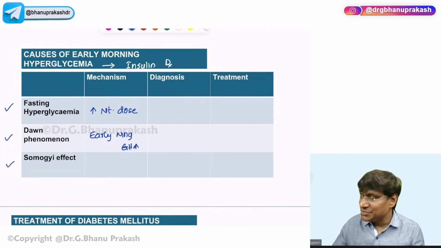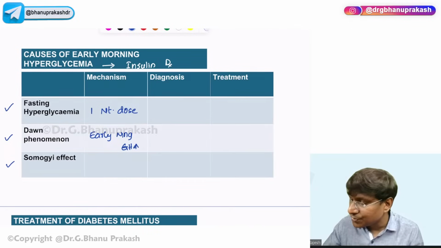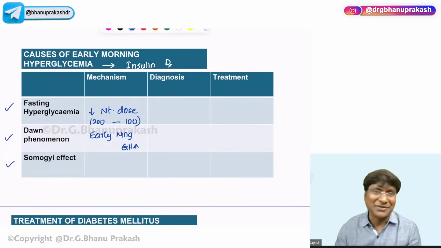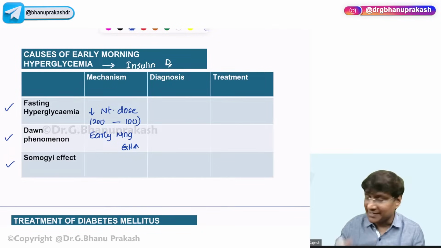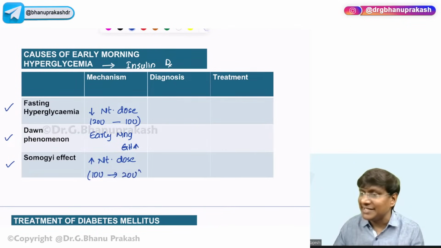Fasting hyperglycemia is due to a decrease in the night dose. That means the patient is advised 20 units, but has taken only 10 units. Whereas the Somogyi effect is due to an increased night dose of insulin. That means the patient has been advised 10 units, but accidentally has taken 20 units.